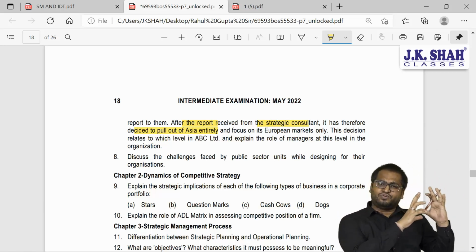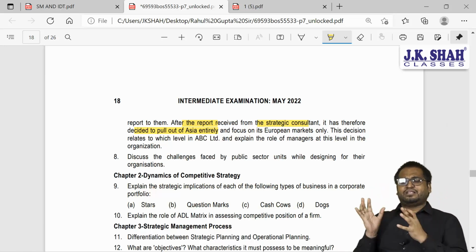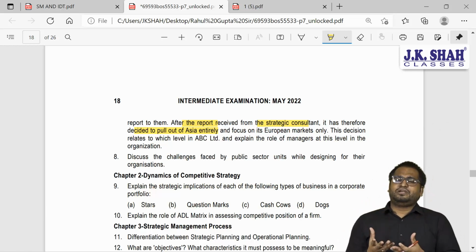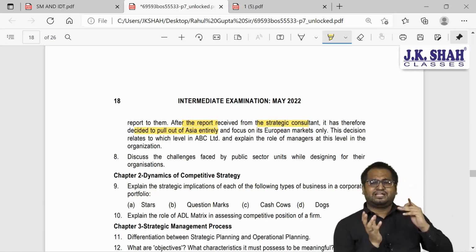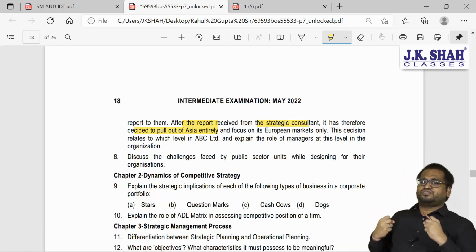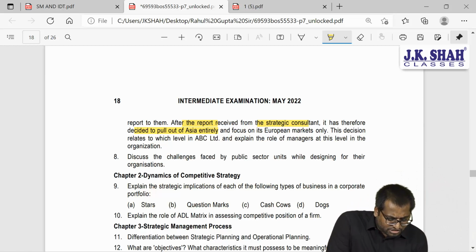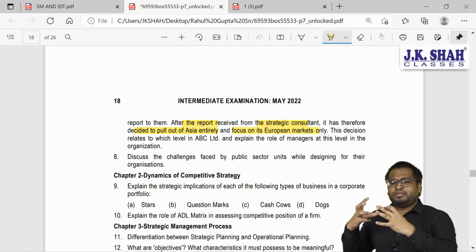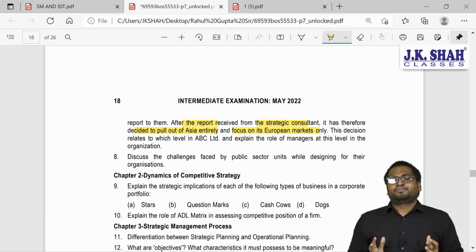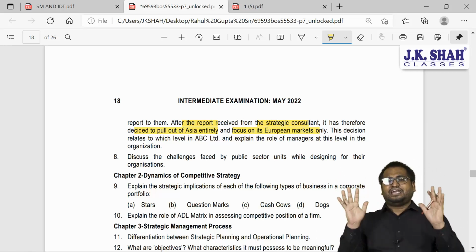So we were selling in two markets, European market, Asian markets. Our European market was doing well, we were the leaders. But somehow we were not able to replicate the performance here in the Asian market. So what to do? We hired a consultant. That consultant told us, don't do business in Asia, pull out of that market, and focus on the European market. Pulling out of Asian market means you are discontinuing your business operation, you are leaving that Asian market.